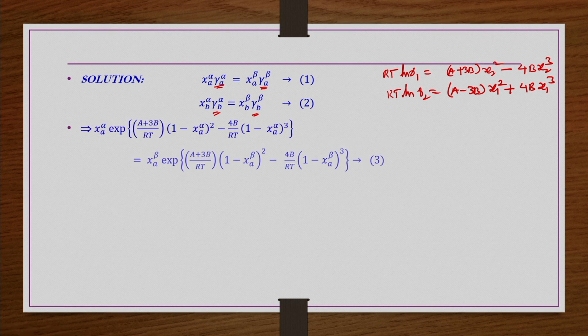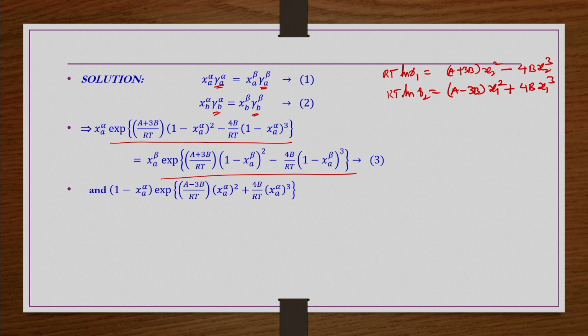Then let us say for the first equation for component A, you write exponential of A plus 3b by RT into 1 minus xa alpha whole square minus 4b by RT into 1 minus xa alpha whole cube is equal to xa beta, as it is, exponential of A plus 3b by RT into 1 minus xa beta whole square minus 4b by RT into 1 minus xa beta whole cube.